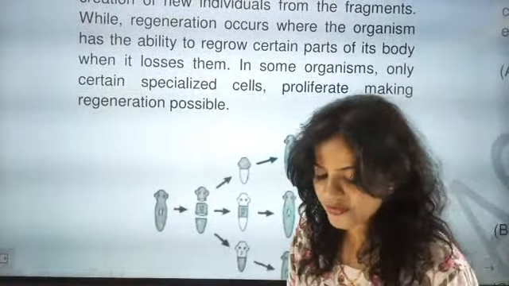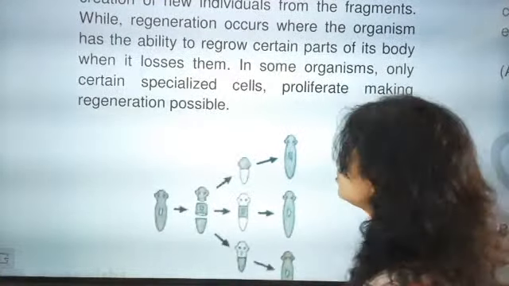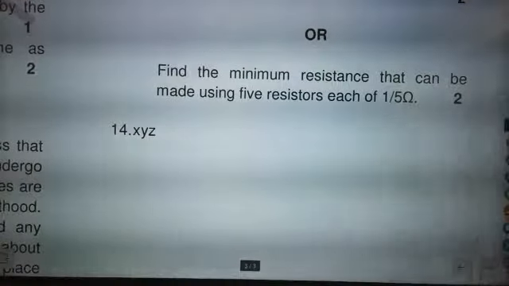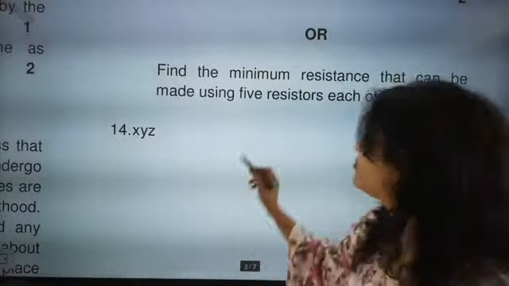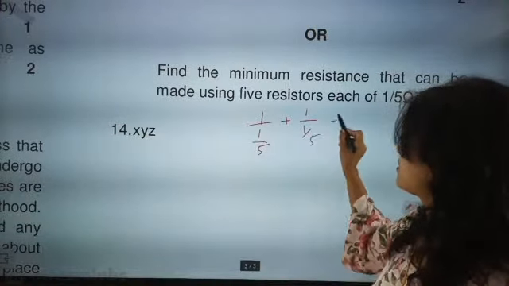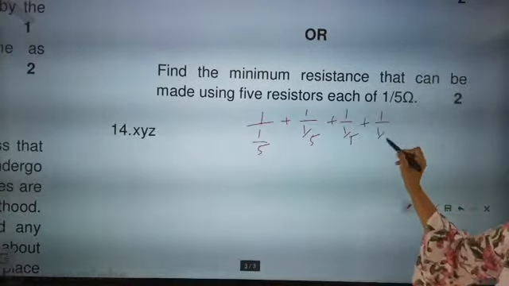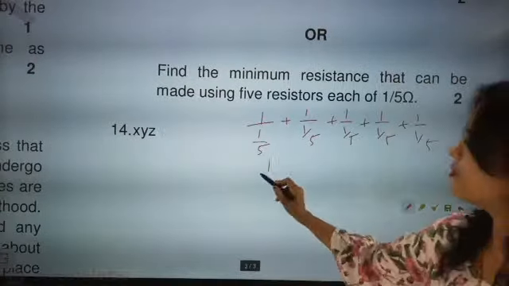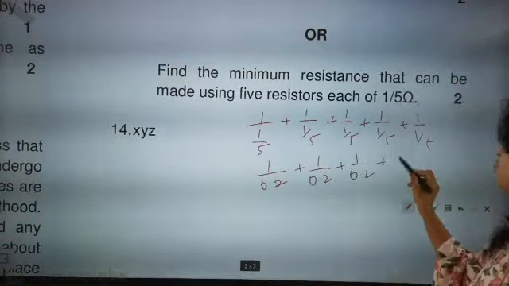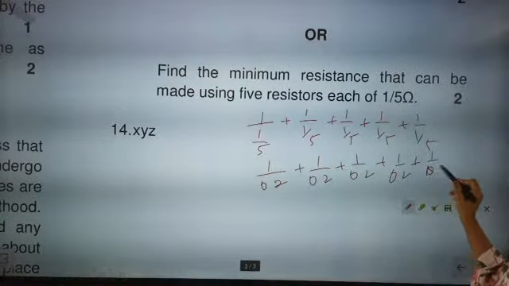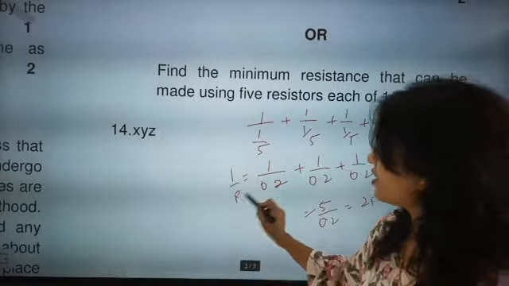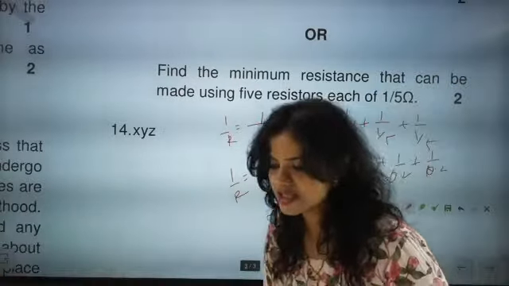Parallel, and it will be 1 by 25. So now look here. No, it will not be 25, because each resistor, beta, is 1 by 5. So since each resistor is 1 by 5, this will become 1 by 0.2 plus 1 by 0.2 plus 1 by 0.2 plus 1 by 0.2 plus 1 by 0.2. So it will become 5 by 0.2, that will be 25, and everything is equal to 1 by R. Yes, now it is correct.